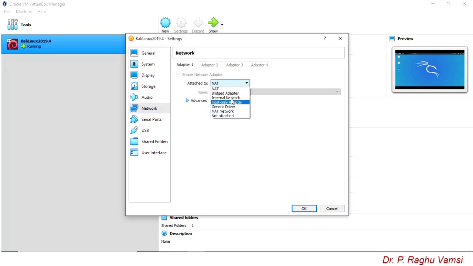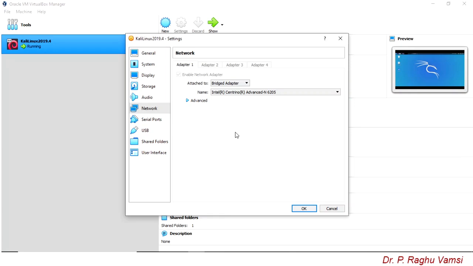Next one is bridge adapter. Bridge adapter means whenever the network adapter is set to bridge adapter, then whatever IP range is followed by the host computer or host operating system, in the same IP range the guest operating system will also be enabled.